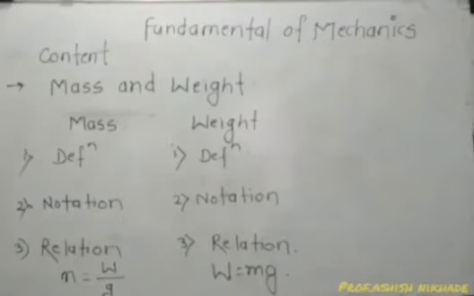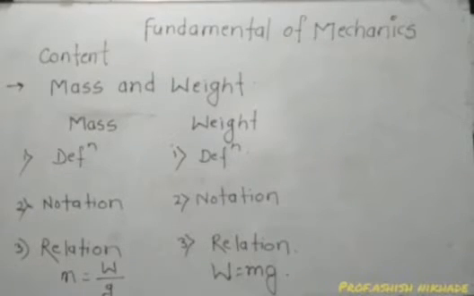Now next is the mass and weight. We are going to discuss these two terms in the form of differences. So what is mass? What is weight? I classified these two terms on the basis of three parameters. You can see there: the first one is the definition, second is the notation, and third is the relation.